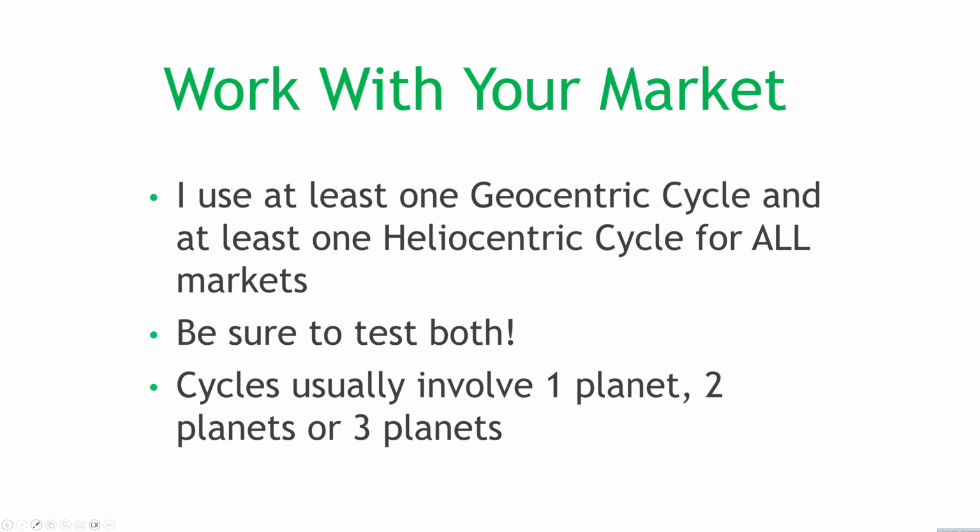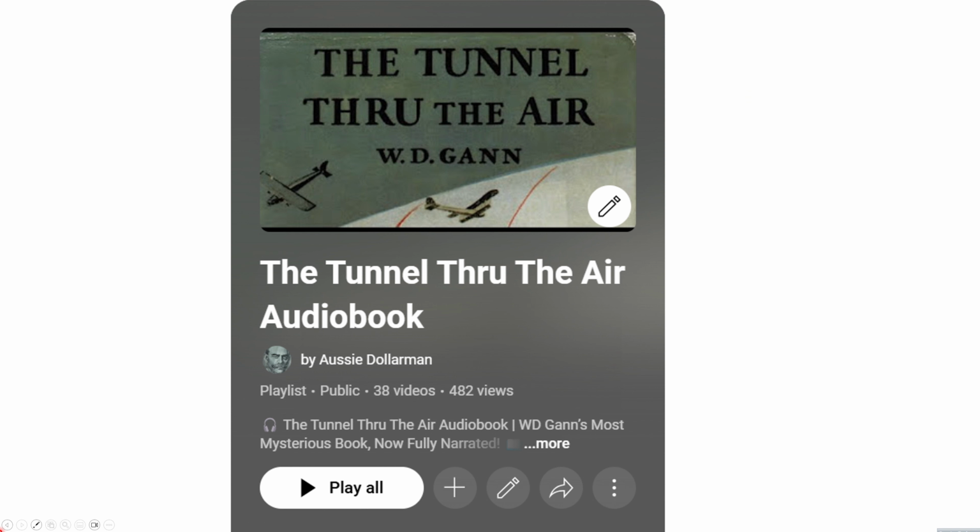I'll give you a little clue too. Cycles will usually involve 1, 2, or 3 planets. Okay, so there's a little bit of a clue there for you. Now, if you want to, well, arguably save time, in the long run, I think you save time, but you can find all of Gann's key dominant cycles for markets that you want to use in his book, The Tunnel Through the Air. And if you spend the time on this, I think it is going to be faster and certainly a lot more fun than digging through the market and going planet after planet and doing hours and hours and hours of marking up degrees and trying to find something in there.